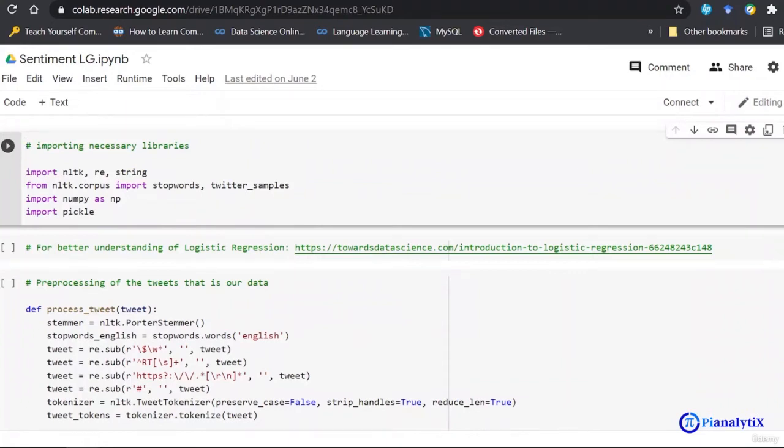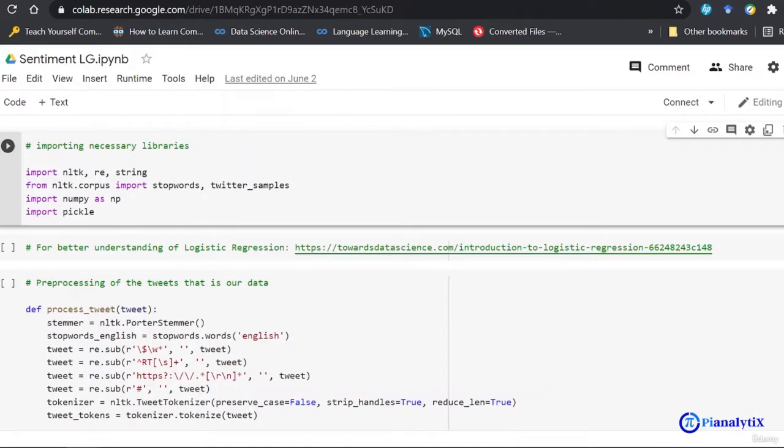In this course, we will be building a logistic regression model which will help us in sentiment analysis. In real life, there is abundant text data coming from various sources like Instagram, Facebook, blogs, compendiums, etc. Now we can actually harness this data and solve a lot of real life problems using it.